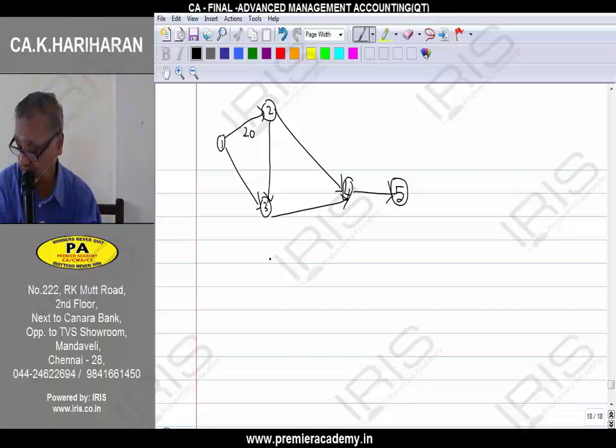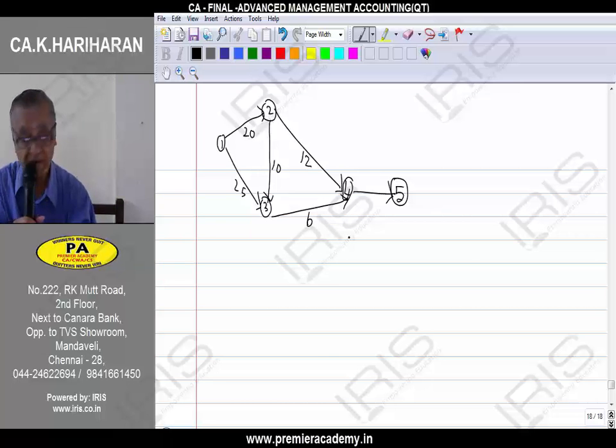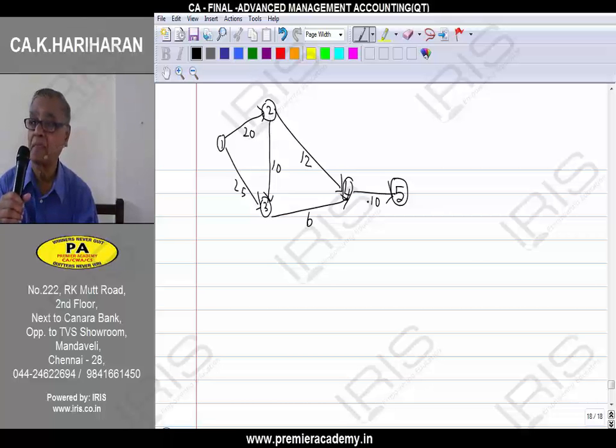For 1 to 3, the duration is 25 days. 2 to 3, 10 days. 2 to 4, 12 days. 3 to 4, 6 days. And then finally 4 to 5, 10 days. So we have drawn the network diagram.